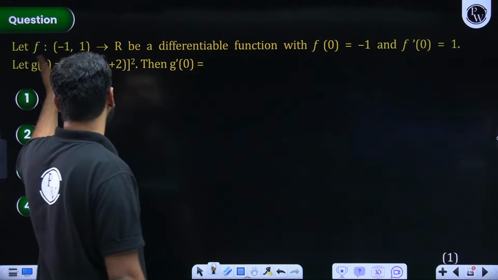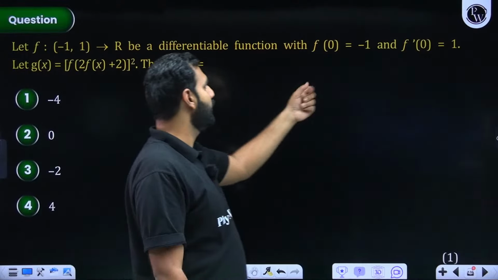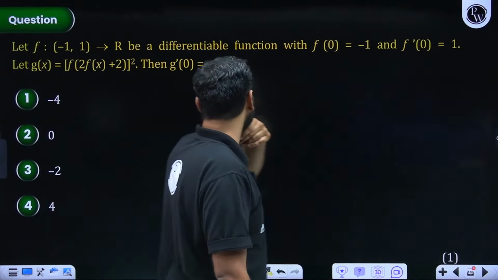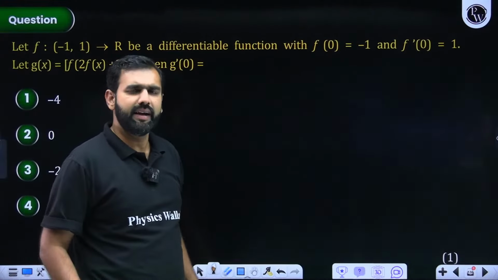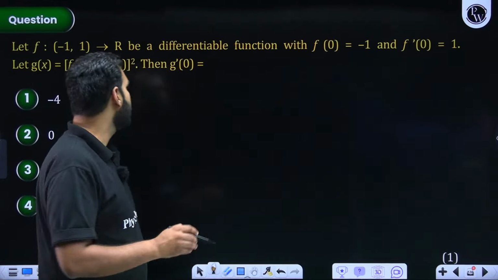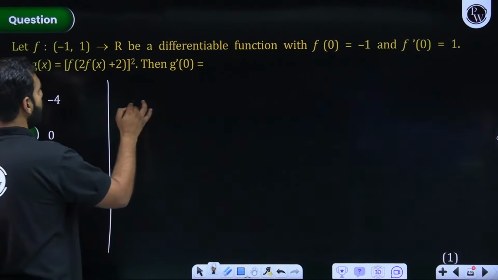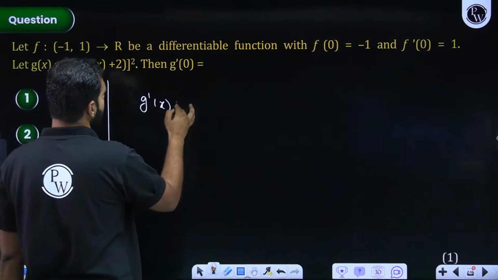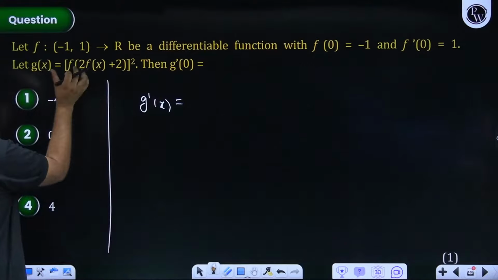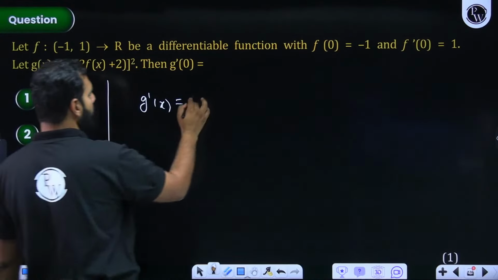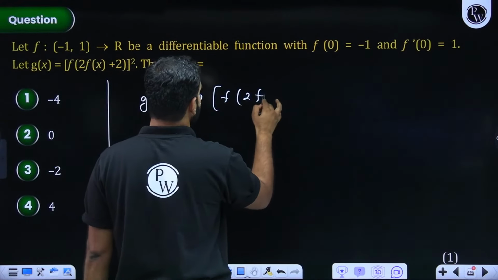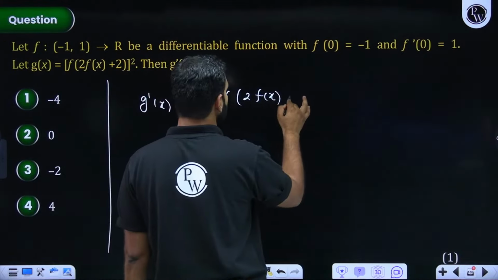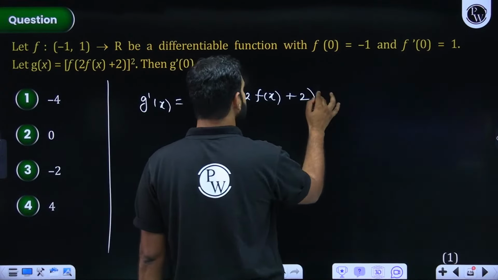It says f from minus 1 to 1 to R be a differentiable function. F of 0 is minus 1, f dash 0 is 1, and g of x is defined like this, then g dash 0 is needed to be found. I think basic chain rule can be applied. So if I want to define g dash x, I hope you can see this function is a composite function. So first of all, 2 will be brought here. So 2 times f of 2 times f of x plus 2, whole of this raised to the power 2 minus 1.